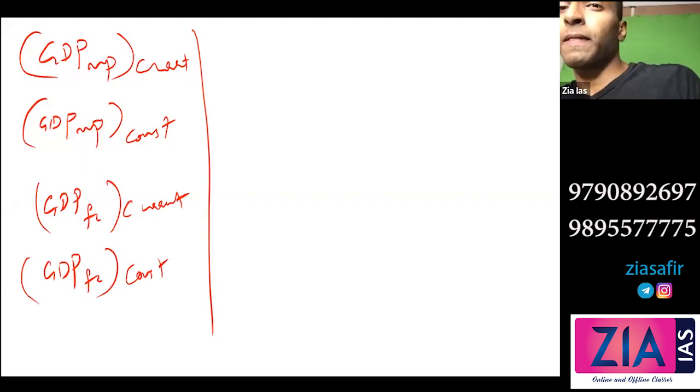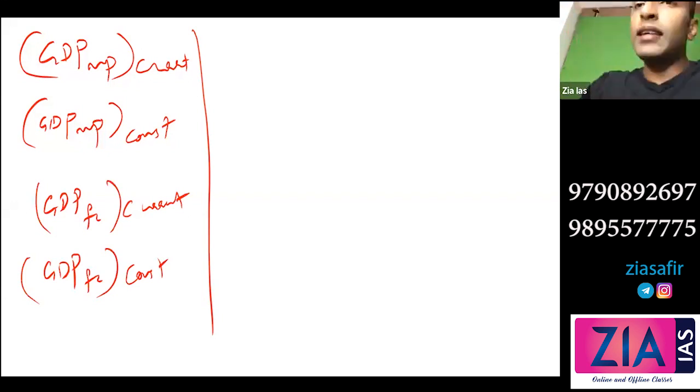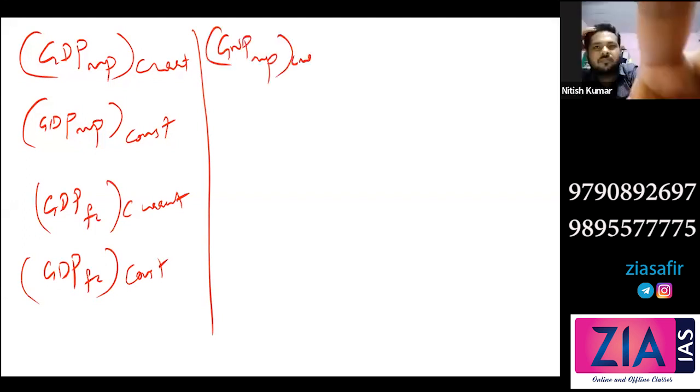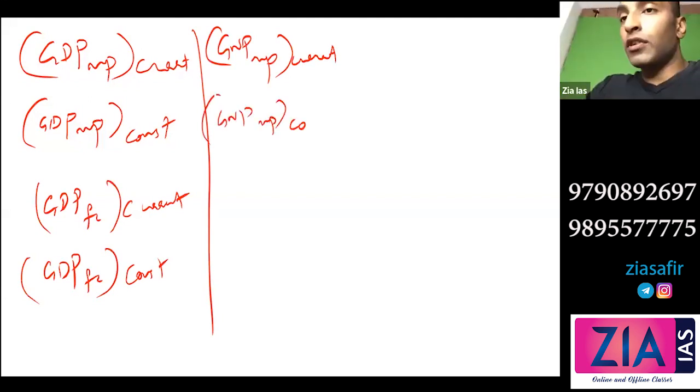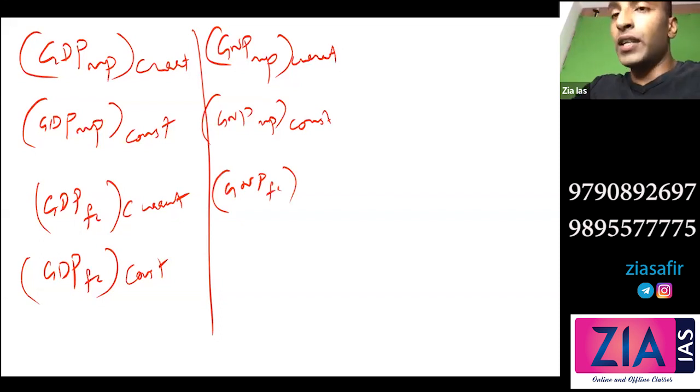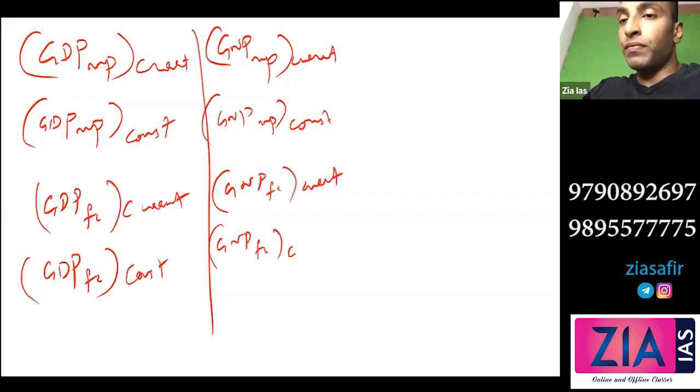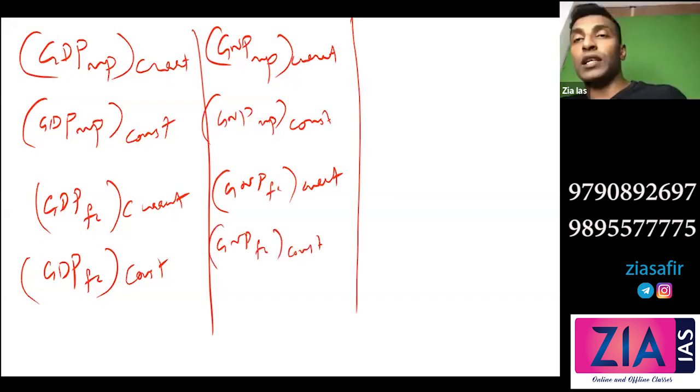Is this fine? GDP MP current, GDP MP constant, GDP FC current, GDP FC constant. All are different. Similarly, GNP. GNP MP current, GNP MP constant, GNP FC, now I'm changing this MP to FC, current, GNP FC constant. So I got another 4 concepts with respect to GNP. So I got 8 concepts now.